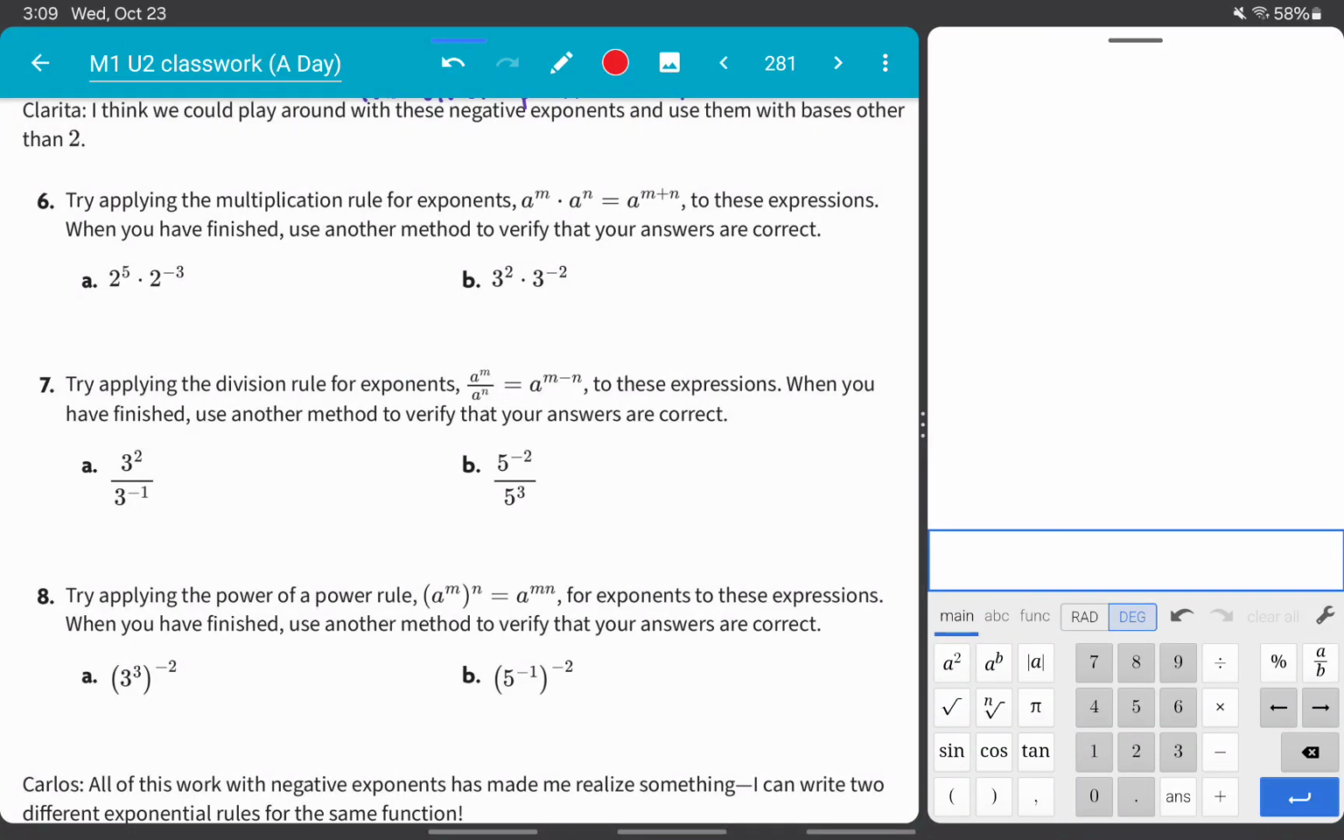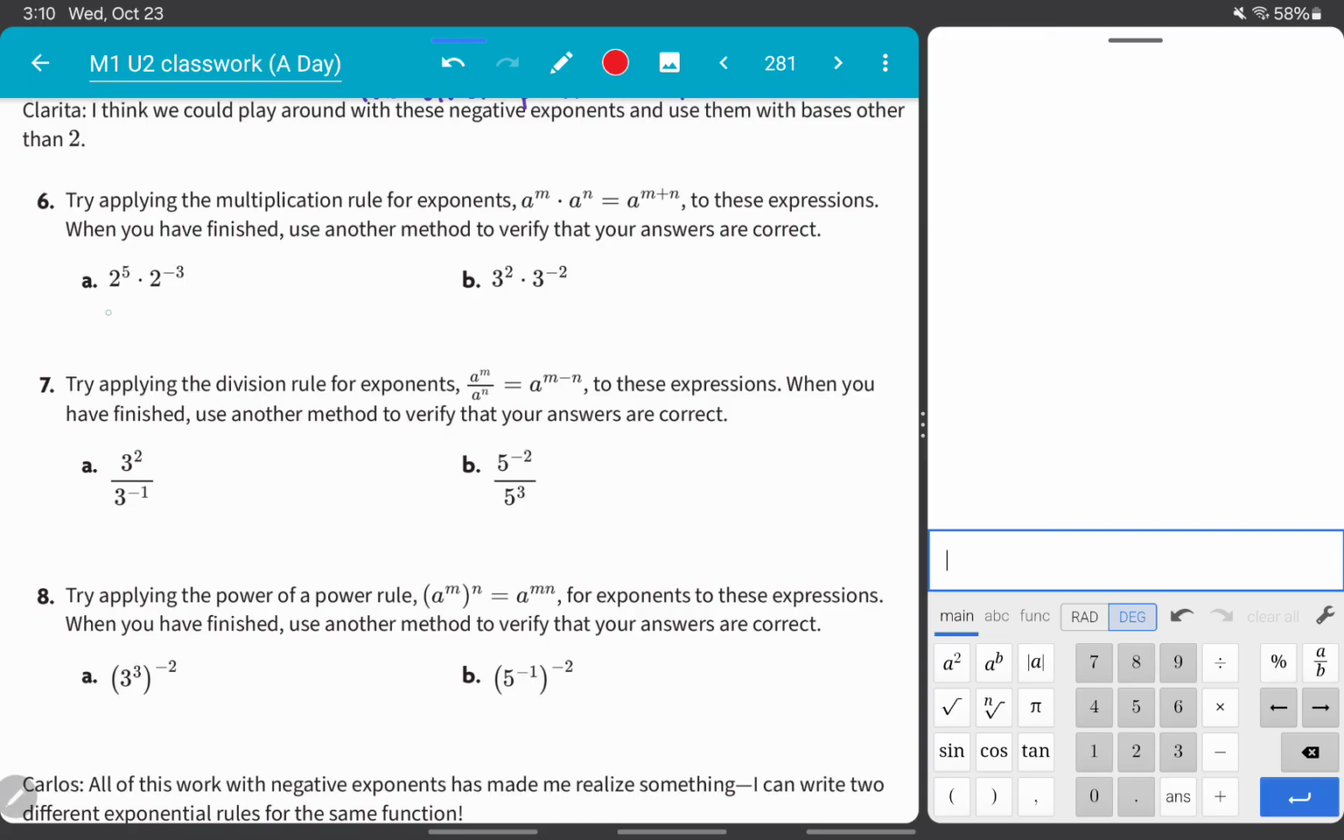Clarita, I think we could play around with these negative exponents and use them with bases other than 2. Try applying the multiplication rule for exponents, a to the m times a to the n equals a to the m plus n, to these expressions. When you have finished, use another method to verify that your answers are correct.